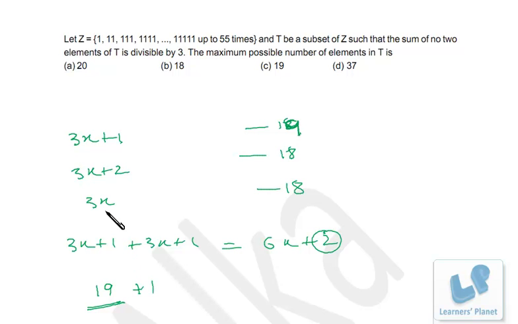If you take two numbers, then both of them will add up to make the sum divisible by 3. Okay, so just one number, any number you can choose, maybe 111, maybe 6 times 1, whatever. So one number of 3x format and 19 numbers of 3x plus 1 format. So in all, 20 elements at max can be there when the sum of two numbers is not divisible by 3. A great concept, important concept. So just try to understand it carefully.